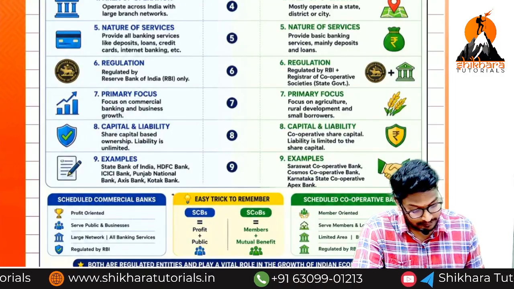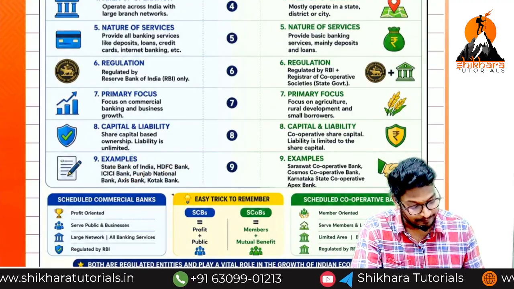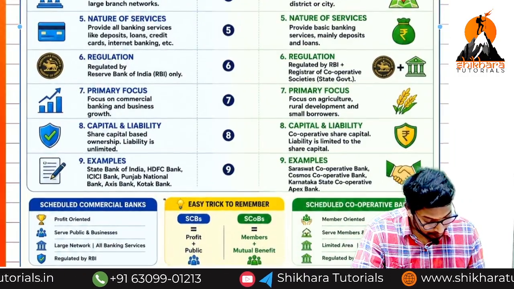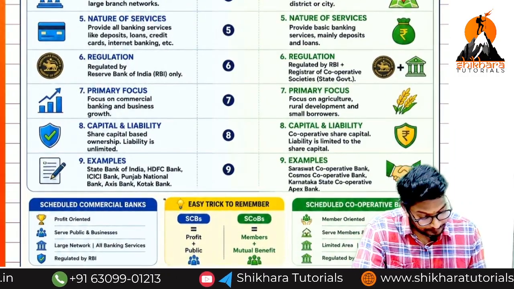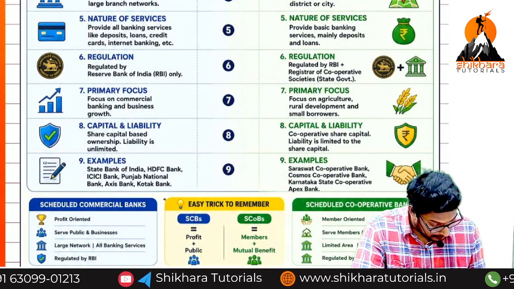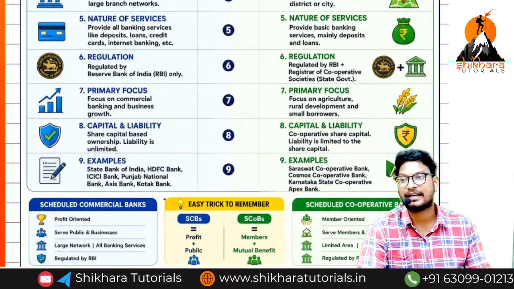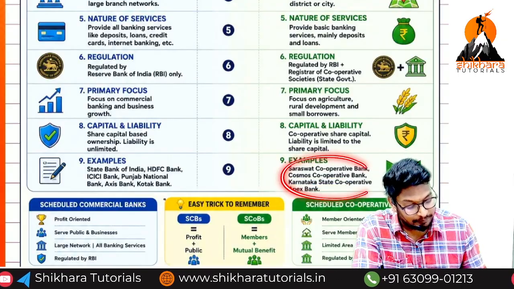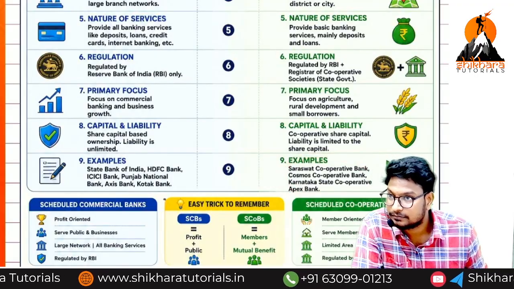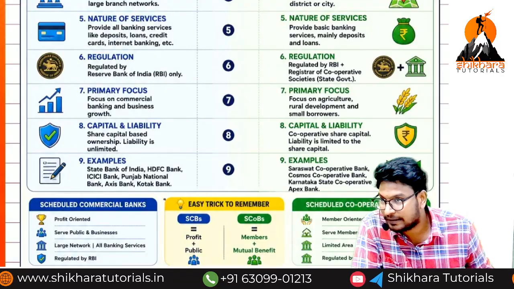Okay, guys. Next one, examples: State Bank, HDFC Bank, ICICI Bank, Punjab National Bank, etc. Here it is Saraswat Cooperative Bank, Cosmos Cooperative Bank, Karnataka State Cooperative Bank, and Apex banks like these. So these banks are examples of cooperative banks. Guys, are you understanding my point? Is there any doubt? NABARD also forms part of cooperative banks itself.